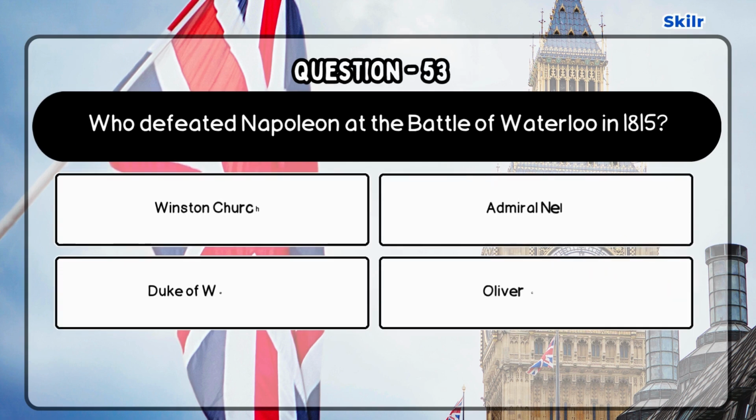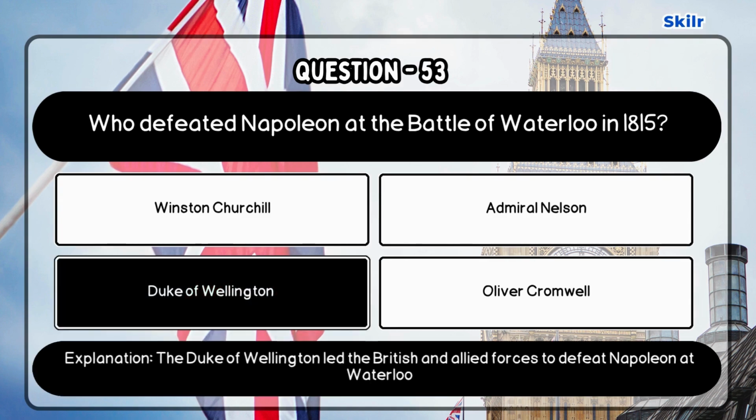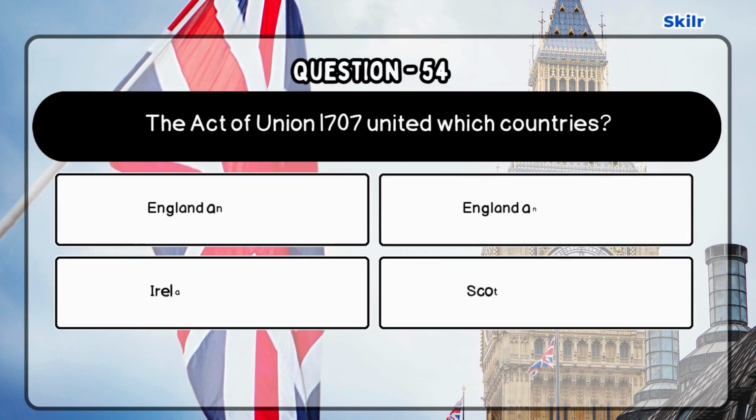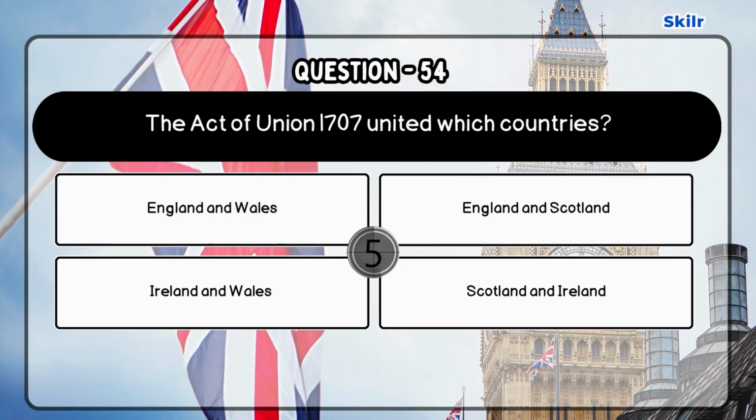Question 53. Who defeated Napoleon at the Battle of Waterloo in 1815? Correct answer is Duke of Wellington, as the Duke of Wellington led the British and Allied forces to defeat Napoleon at Waterloo. Question 54. The Act of Union 1707 united which countries?